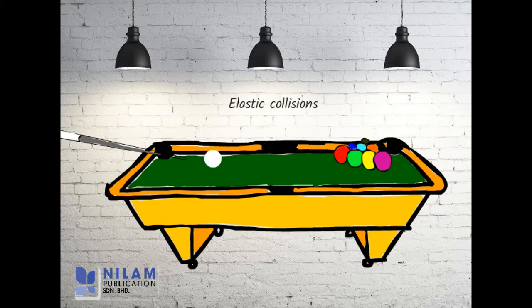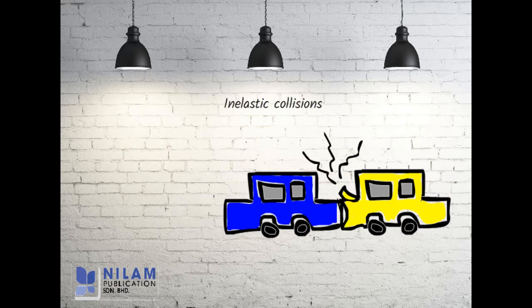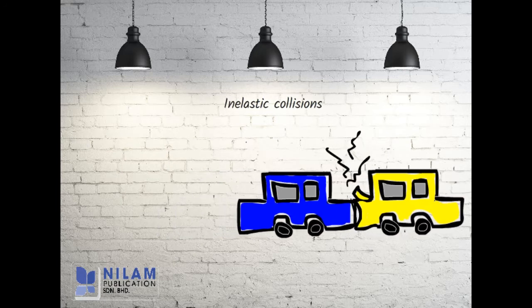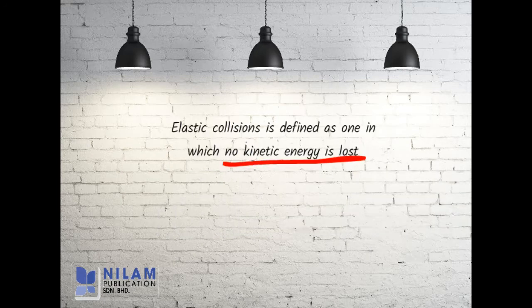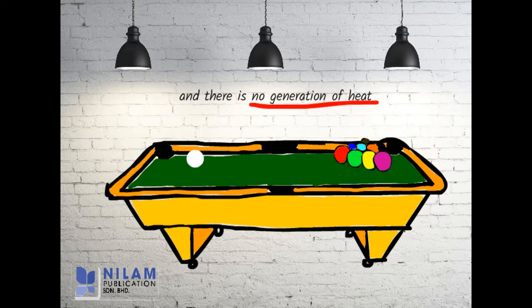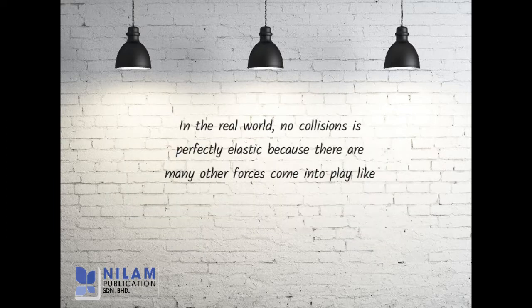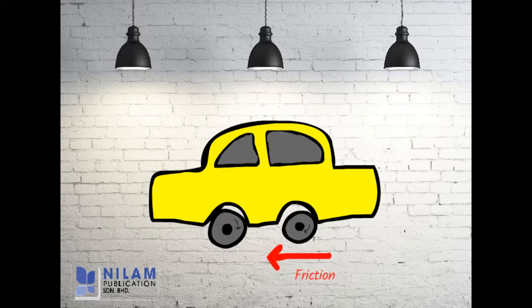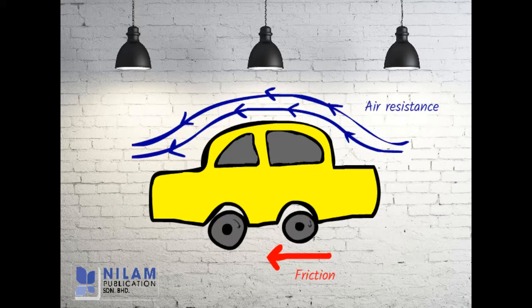There are two types of collisions, elastic and inelastic collisions. An elastic collision is defined as one in which no kinetic energy is lost, no damage is done to the objects involved, and there's no generation of heat. In the real world, no collision is perfectly elastic because many other forces come into play, like friction, air resistance, and gravity.